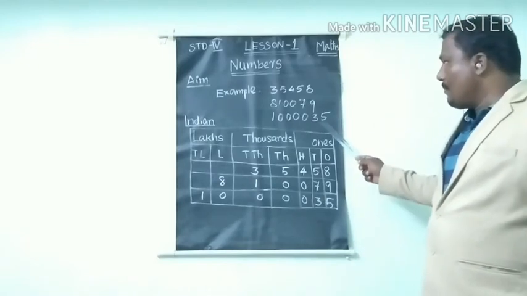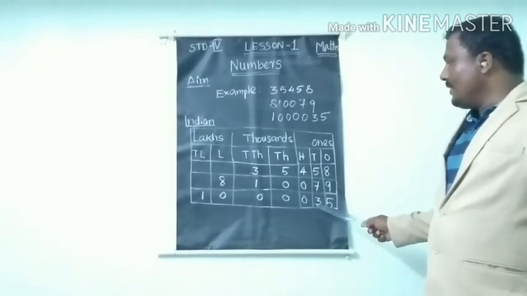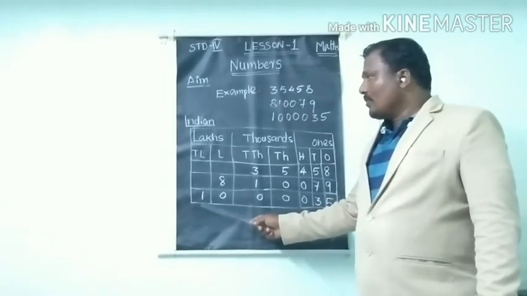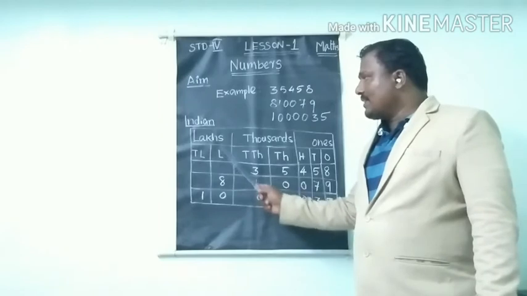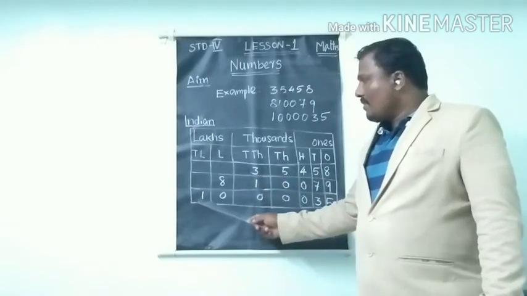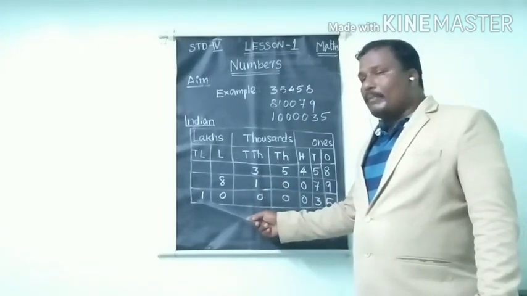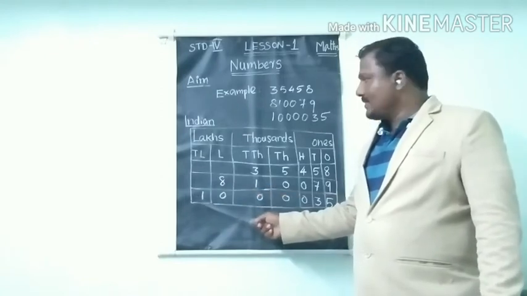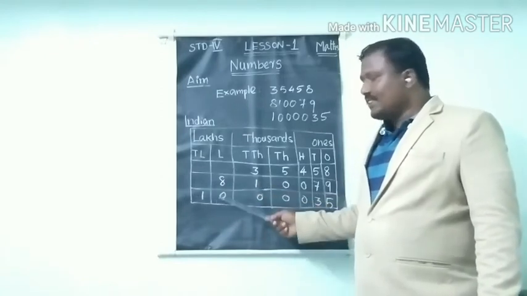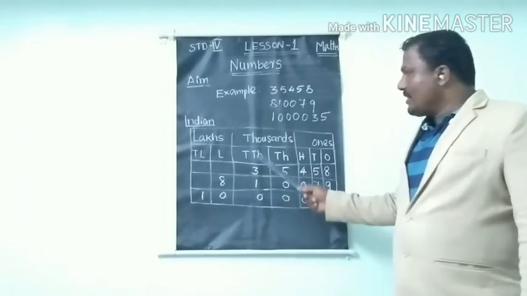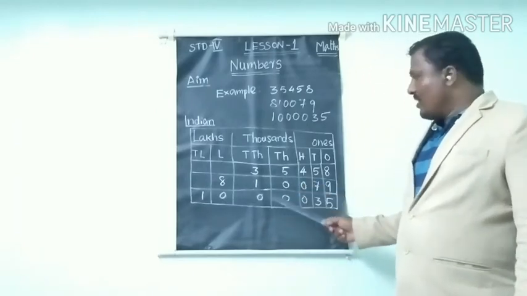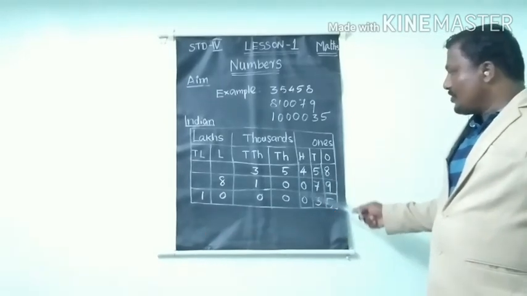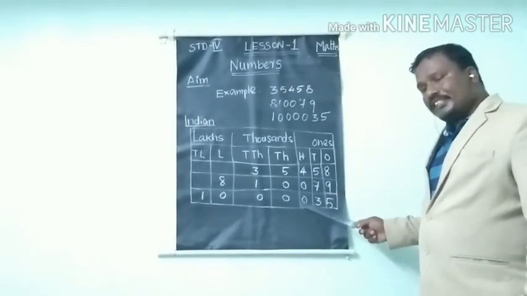So I will place the number 5, 3, 0, 0, 0, 0, 1. It's a new place, 10 lakh and lakh. So how many is the 1? 1 into 10 lakhs, 10 lakhs. 0 into lakhs, 0. 0 into 10,000, 0. 0 into 1,000, 0. 0 into 100, 0.